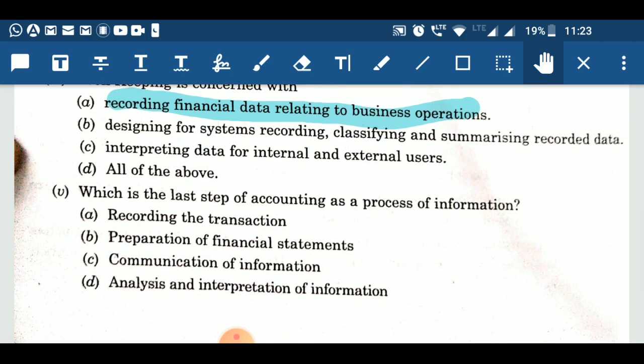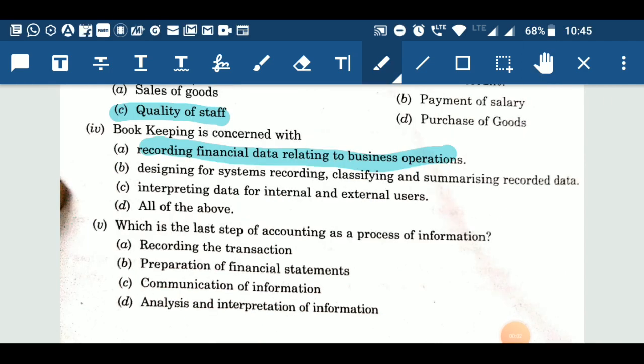Now, fifth question, which is the last step of accounting as a process of information. Again, if you remember the definition of accounting, which involves the process of identifying, measuring, recording, classifying, summarizing, analyzing, and communicating. Therefore, last and final step is communication of information. It means option C is correct. Last and final step of accounting is communication.